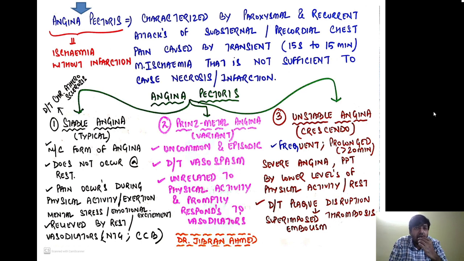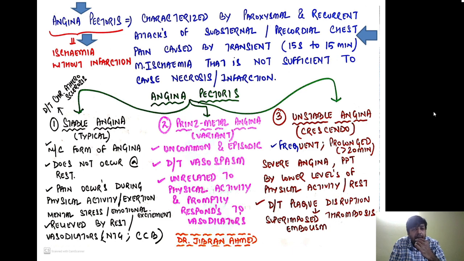So over here there is a chest pain which is occurring because of ischemia, and it is quite transient. It is lasting for approximately 15 seconds to 15 minutes. So in short, we can say that angina pectoris is nothing but ischemia without infarction. So it is just ischemia. There is no infarction, there is no myocardial cell death in angina pectoris. Just because of ischemia, because of the reduced blood flow to the heart, there is chest pain. That is what angina pectoris is.